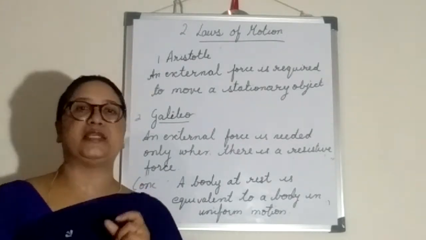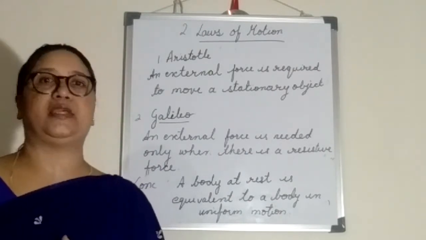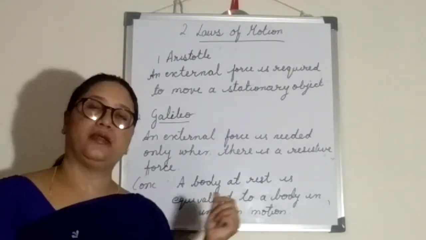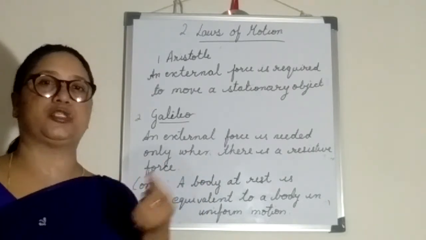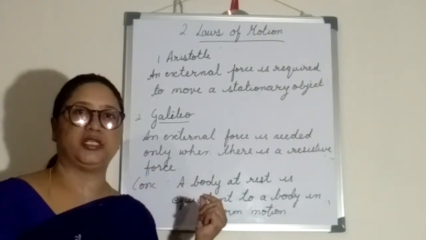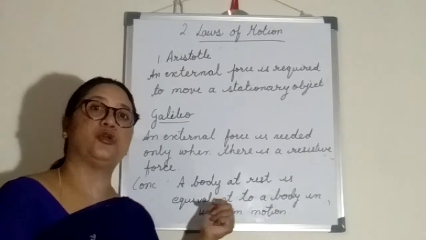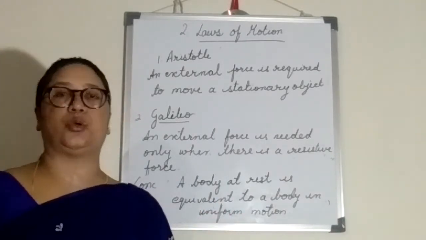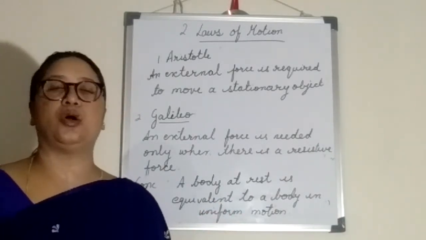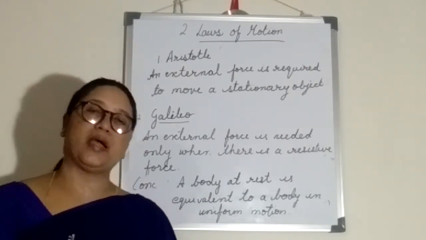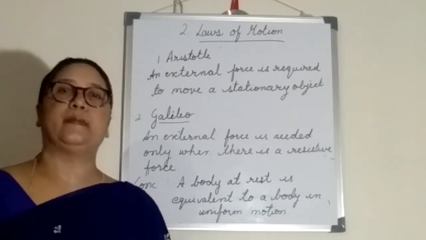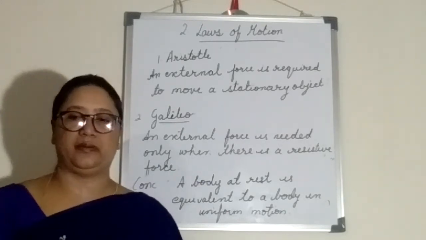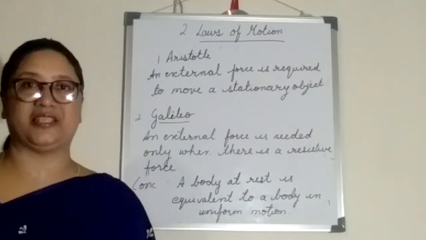Now with this sentence you can ask me, if Newton's first law was based on Galileo's research, based on Galileo's idea, then why is it called Newton's first law of motion? Why is it not called Galileo's first law of motion? Because there is some reason behind it.